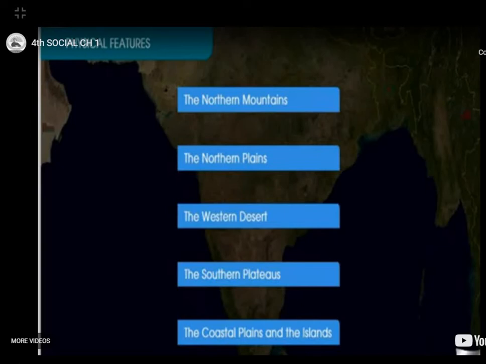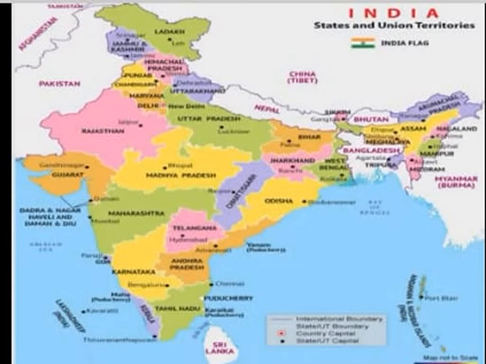Okay children. Next we learn about the political divisions. See, India is divided into 29 states and 8 union territories, including the national capital territory of Delhi. Do you know children, why is our India divided into states and union territories?